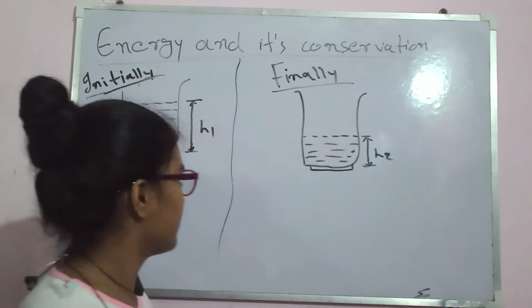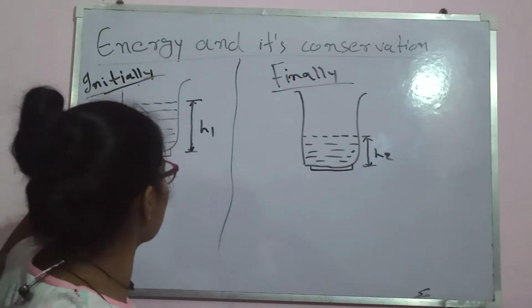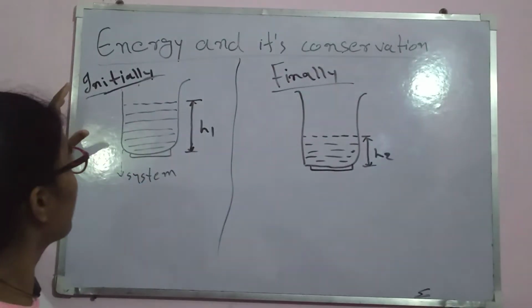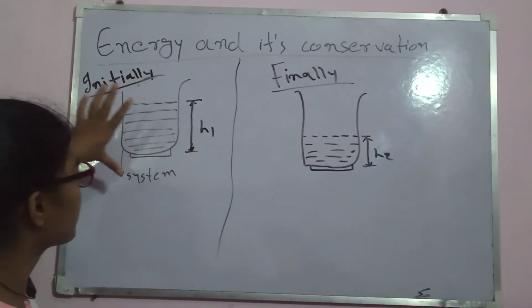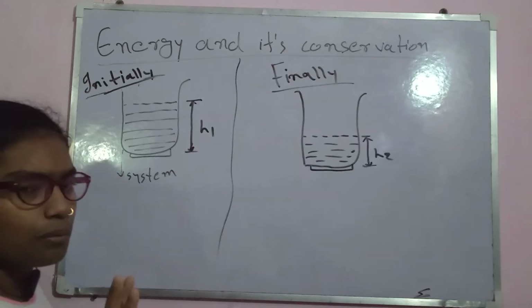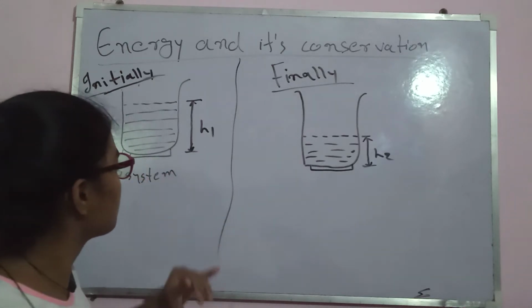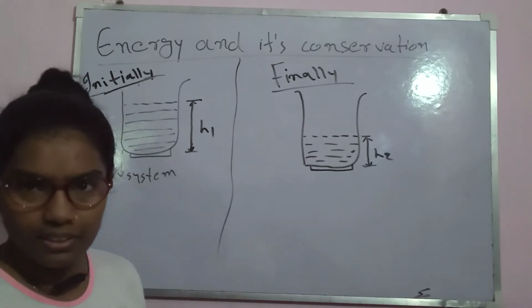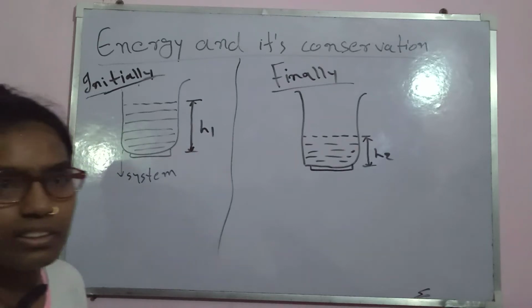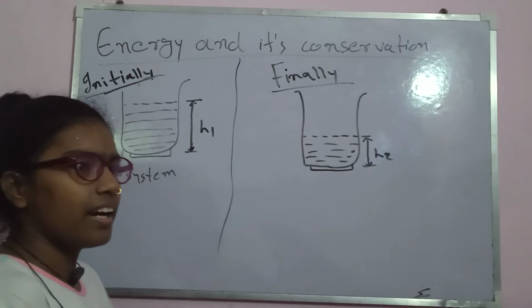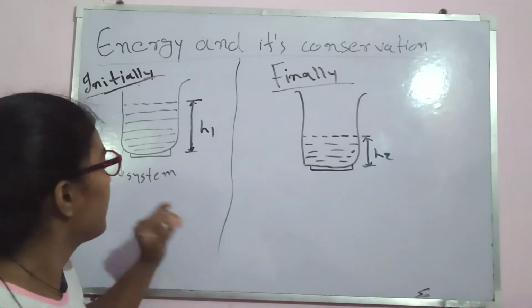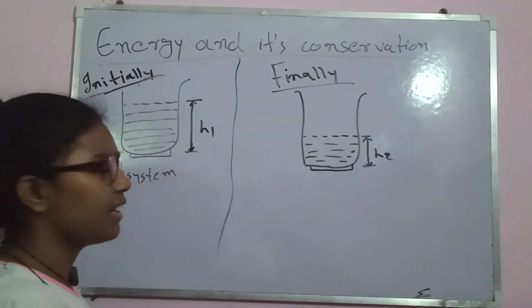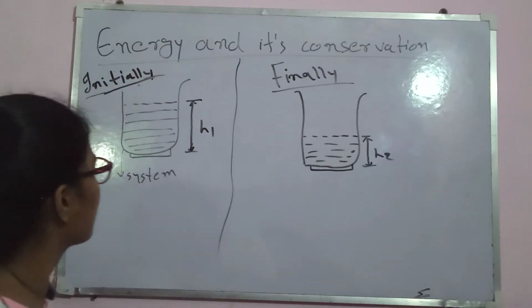We'll do the experiment like this. We'll take our system. Initially, our oven was off, and the system is kept like this. How will we do the experiment? I am telling you. We'll start our oven and let the water heat up for some time. It will start boiling, maybe in 5 minutes or 10 minutes. After that, we'll shut the oven again and we'll see what happens. This is our experiment, and we'll try to calculate how the energy transfers.